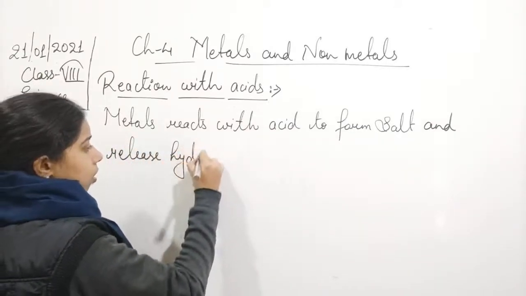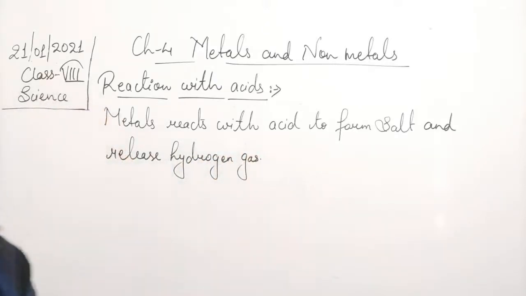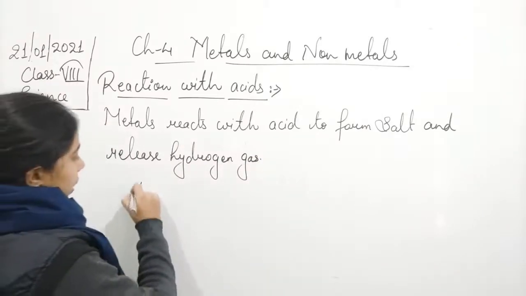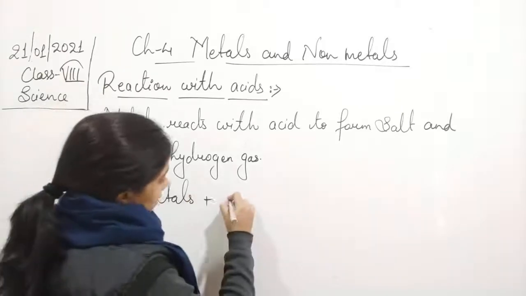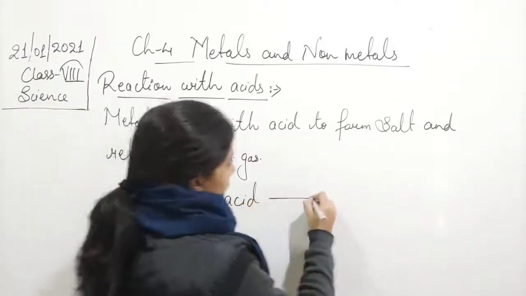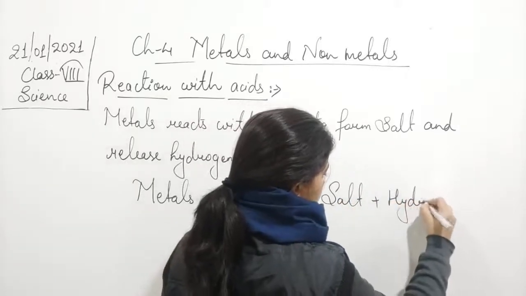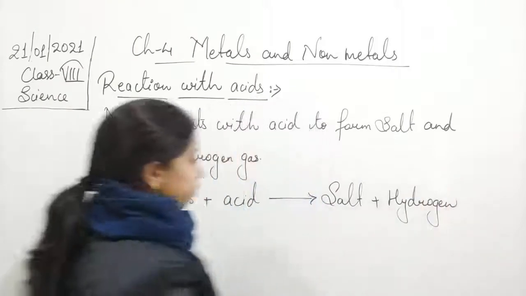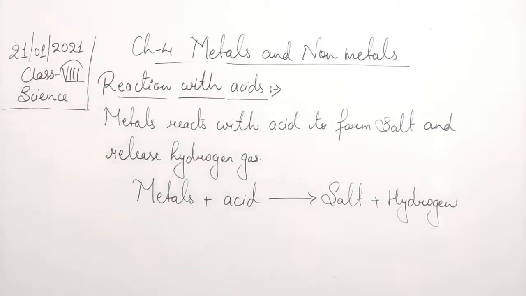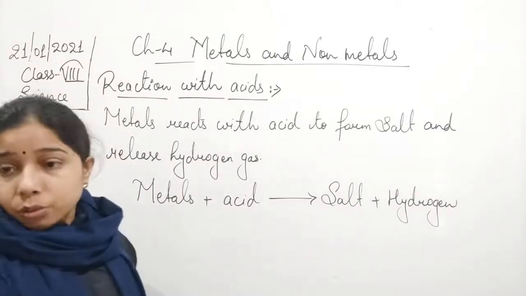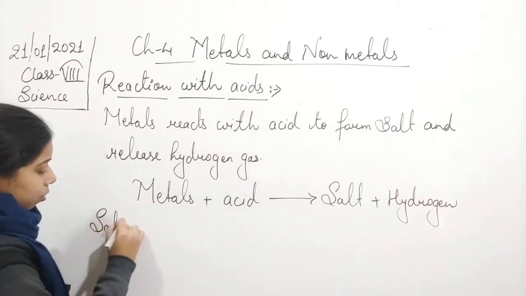Release hydrogen gas. Okay, so we can write that metals plus acid will give salt plus hydrogen gas, or hydrogen. Metals plus acid will give salt and hydrogen. Now, what is salt, students? Let us write the definition of salt, that is, what do we understand by salts.